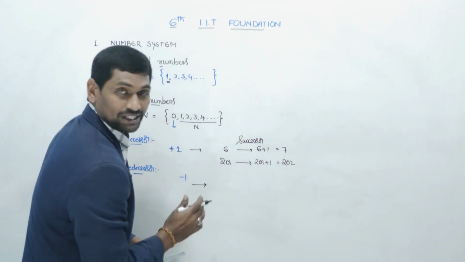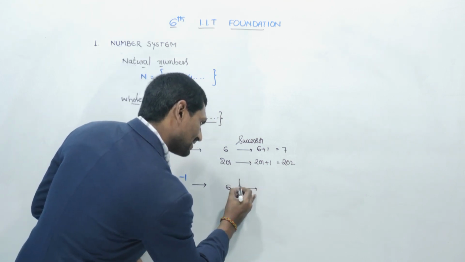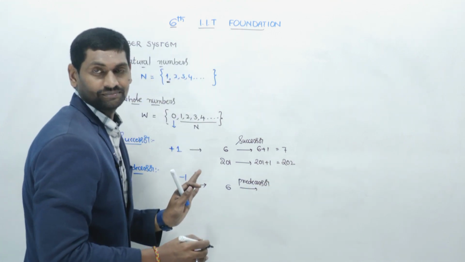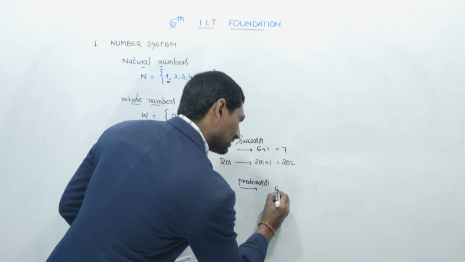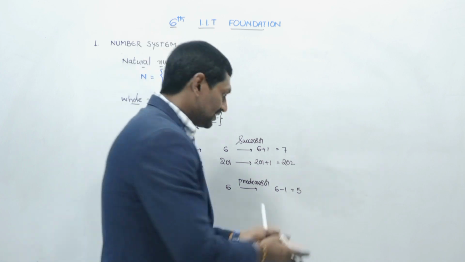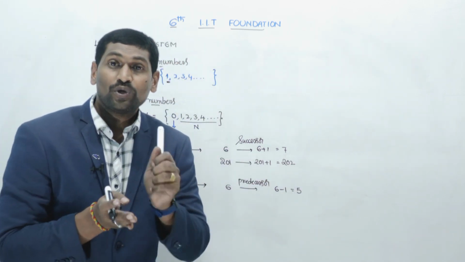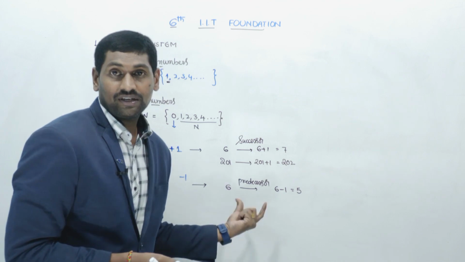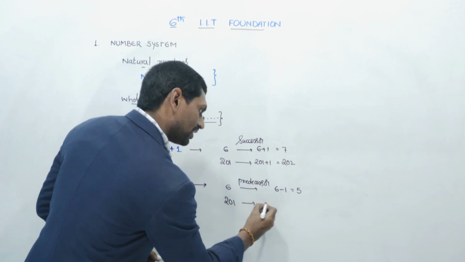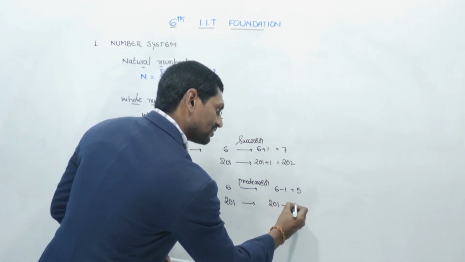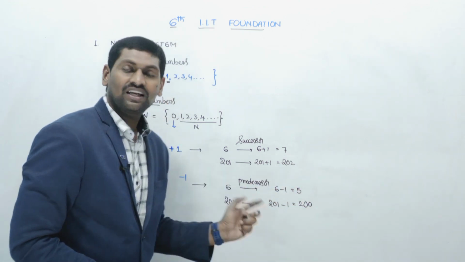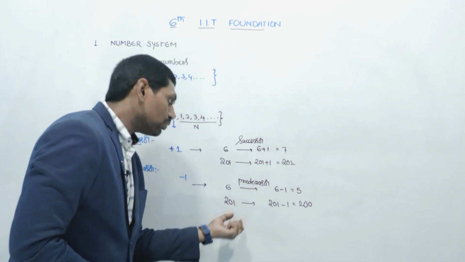For example, same examples I am taking. Predecessor of 6 is nothing but 6 minus 1, which is 5. That means there is a number 5 in the natural number system which is the predecessor of the number 6. Same way, predecessor of 201: 201 minus 1 is 200. So 5 is called the predecessor of 6, and 200 is called the predecessor of 201.